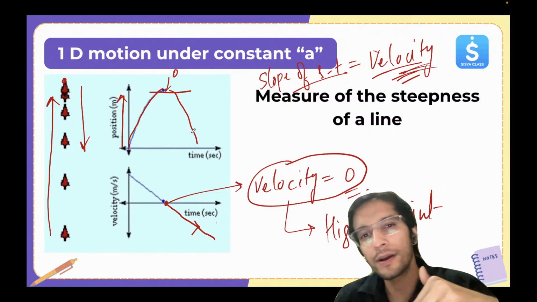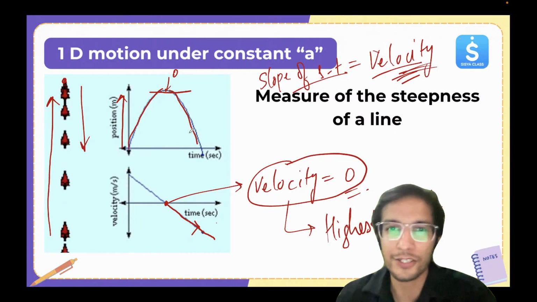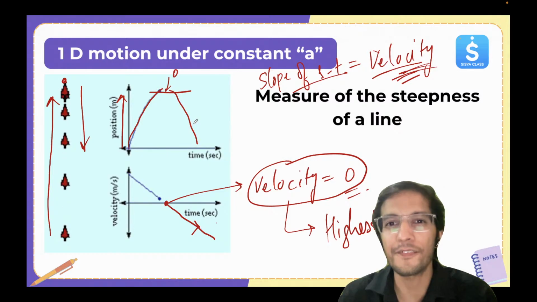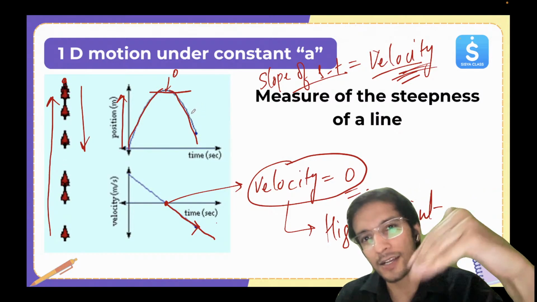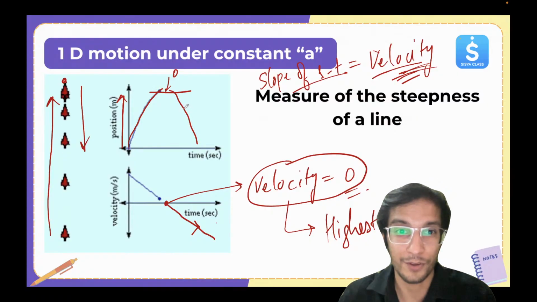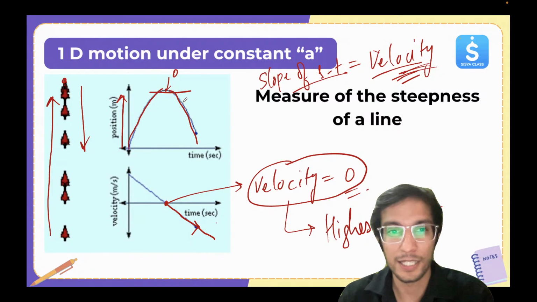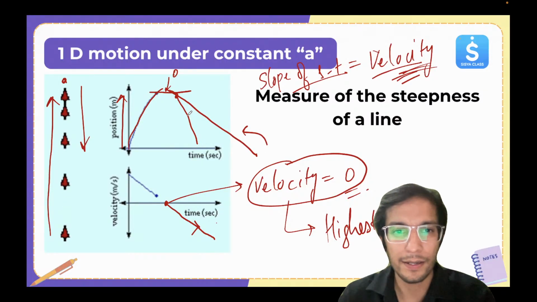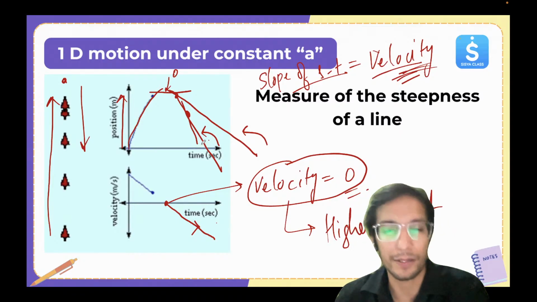Now the slope is in the negative direction. The slope of the ST graph is negative and increases in value, but in the negative direction. It's becoming steeper: initially this was the angle, then at this point it's this angle. So in the negative, it's becoming steeper.